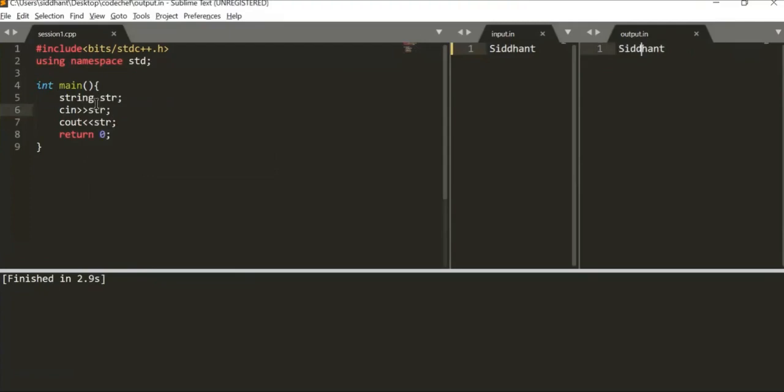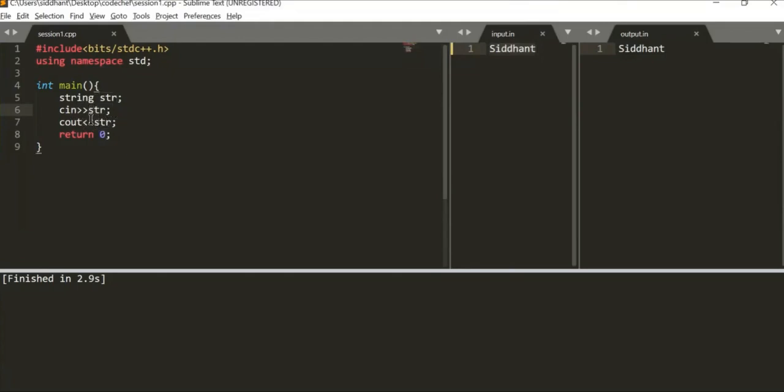So the basic thing is many of the starters get confused by the insertion and extraction operators. So one way to remember is that cin and cout, both of these are consoles. And these arrows show the direction of flow of data. So this is console, and it goes in this direction. So the data moves from console to str. Whatever is there in console, like right now it's Siddhant, Siddhant will move from console to str. It will get stored in str.